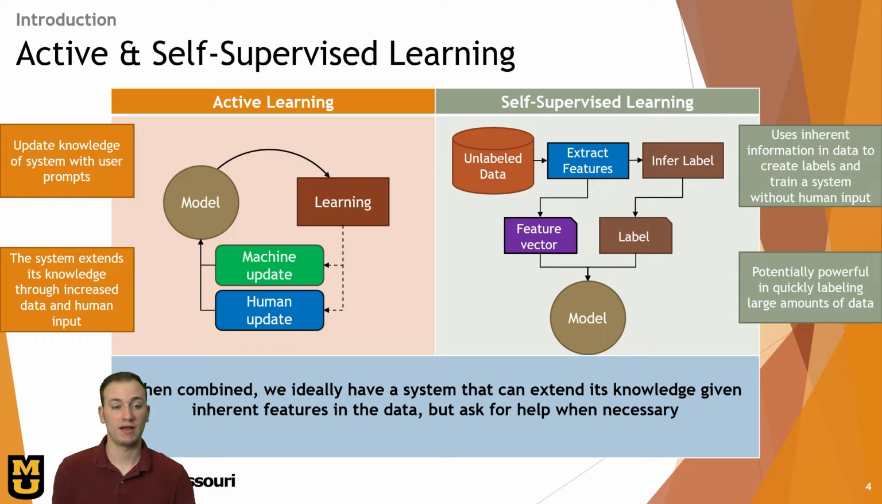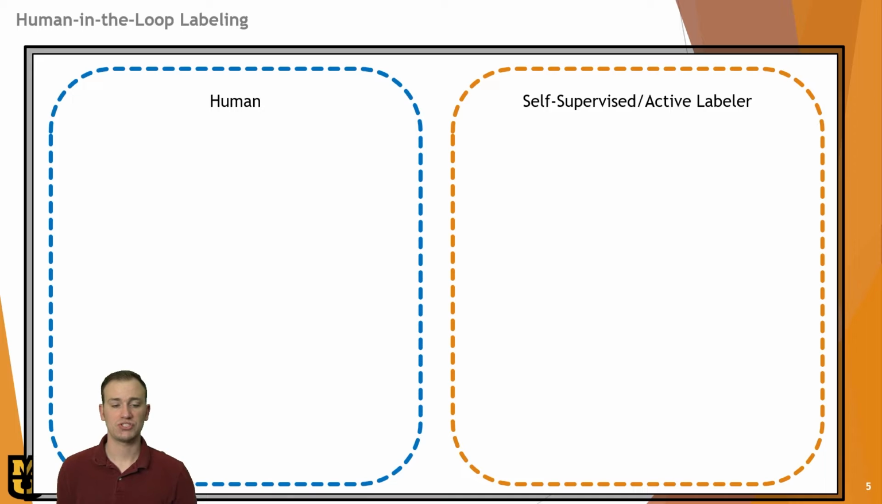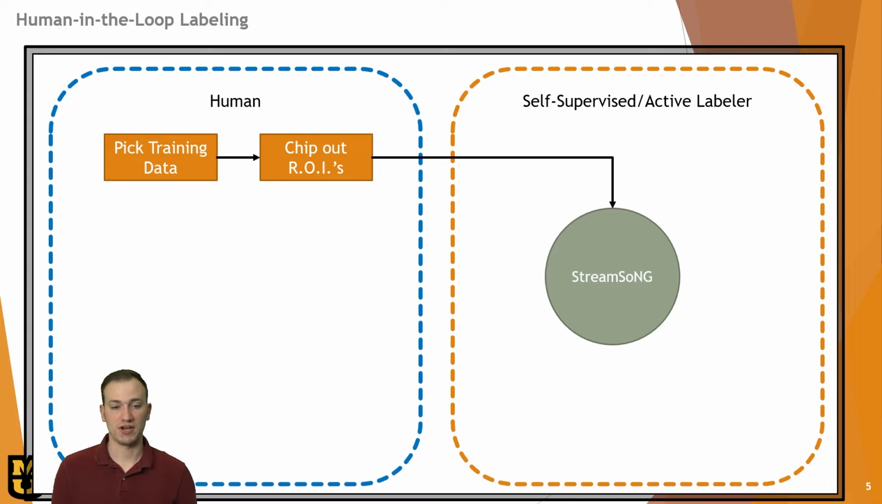So let's talk a little bit more about how we combine these concepts with the human-in-the-loop labeling approach. Say we have these clear divisions of responsibility in this flowchart between the human responsibilities and the responsibilities of the self-supervised algorithm. First, the human is going to provide training data to our algorithm. The brains of it is a novel algorithm called StreamSoNG. StreamSoNG is a stream classifier that we'll talk about in the next slide, but it specializes in saying, I don't know. It develops a list of outliers of sample data if it determines them not to be part of the N classes that it was trained on.